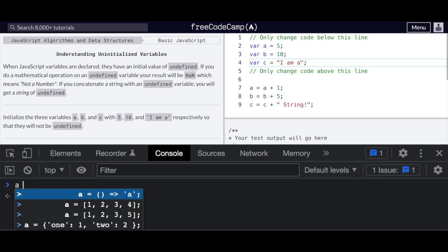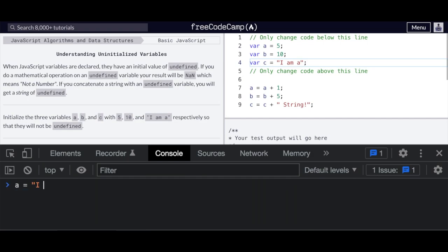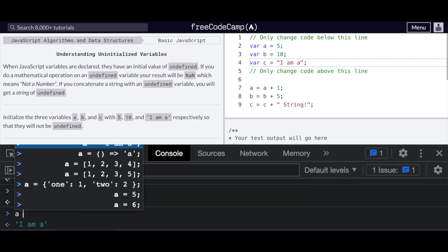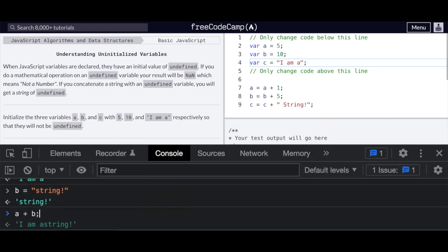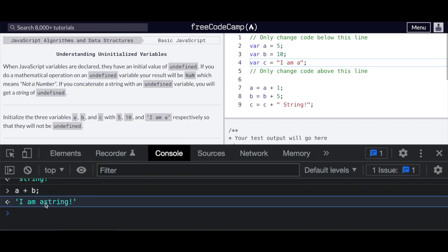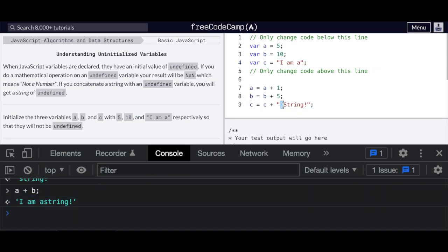If you have a string A that is "I am a", and you just close it like this, and then you say B equals "string", you might think you can concatenate both of these, A plus B, to get the sentence "I am a string." But you would be surprised, and you'd learn once you tried that there was no space here. So you need to account for those spaces just as they did here.